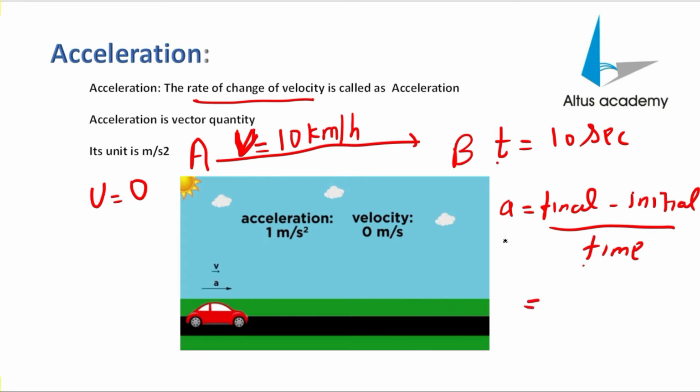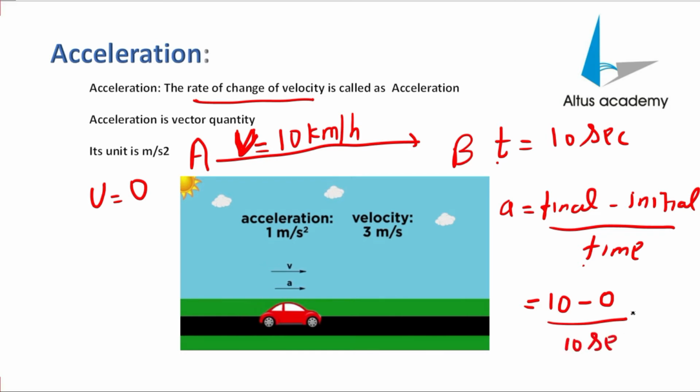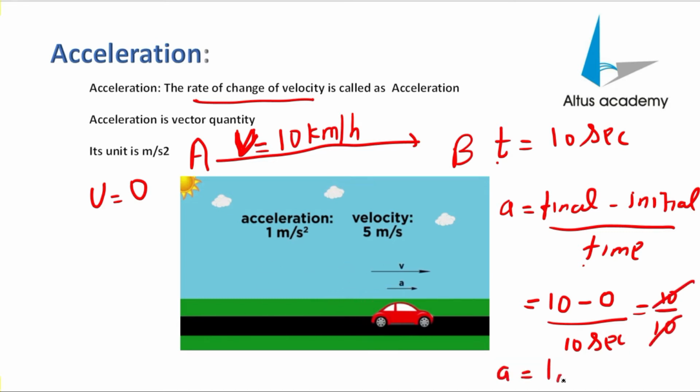Here I have considered the final velocity as 10, so it will be 10 minus initial velocity, which for the car is 0, and the time we have taken is 10 seconds. So it is 10 upon 10, and your acceleration is 1 meter per second square. So whenever there is a change in velocity with respect to time, that is called acceleration.